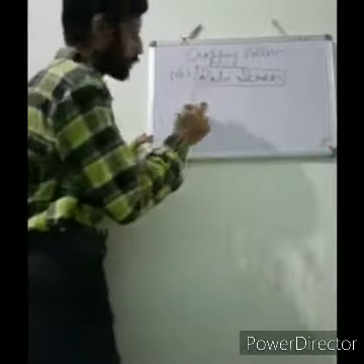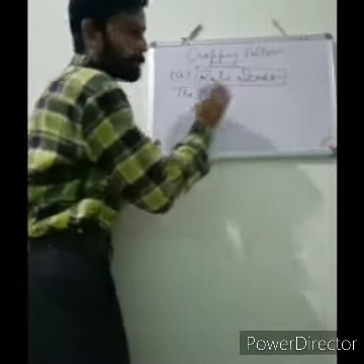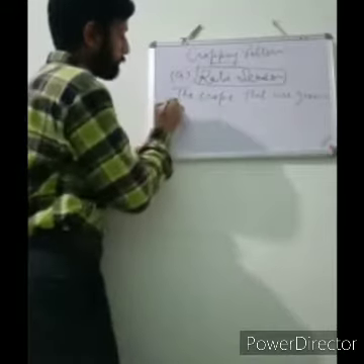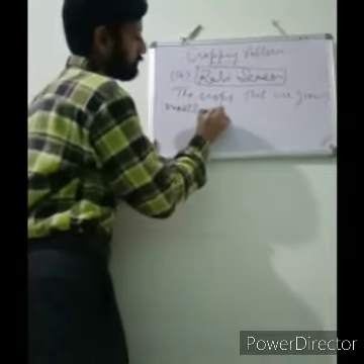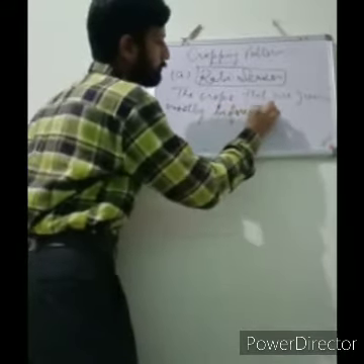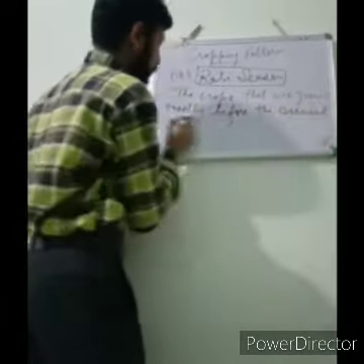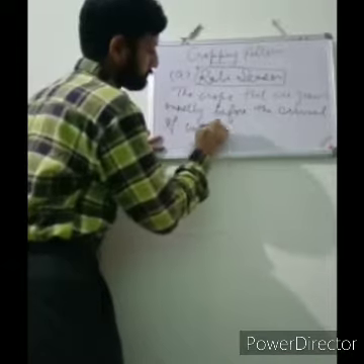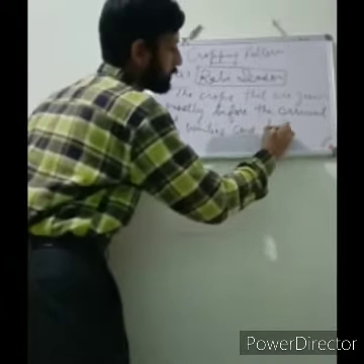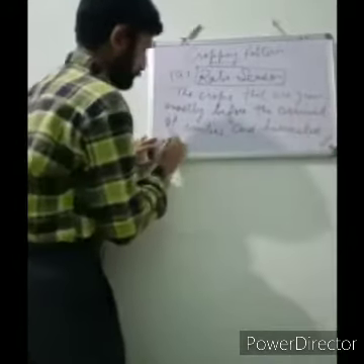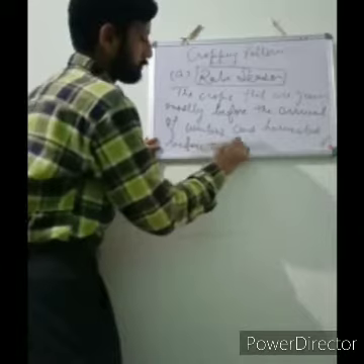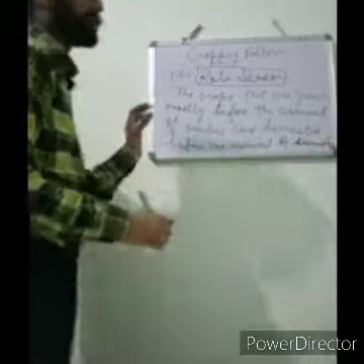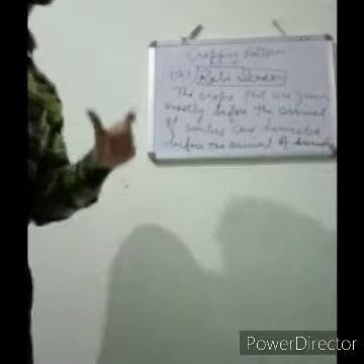Listen once again. The crops that are grown mostly before the arrival of winters and harvested before the arrival of summers are known as Rabi crops, and that season that is suitable for these Rabi crops is known as Rabi season.